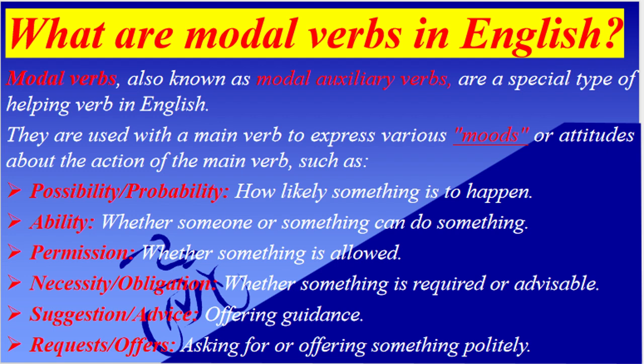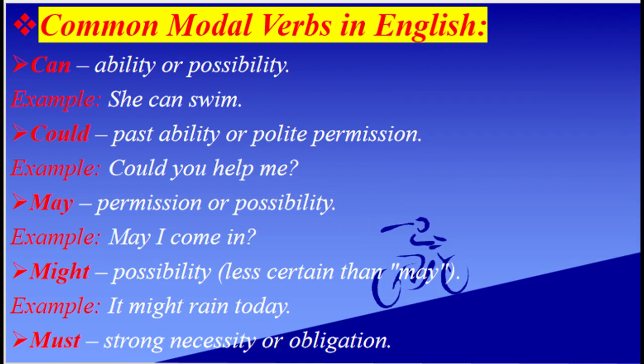What are modal verbs in English? Modal verbs, also known as modal auxiliary verbs, are a special type of helping verb in English. They are used with a main verb to express various moods or attitudes about the action of the main verb, such as possibility, probability, how likely something is to happen; ability, whether someone or something can do something; permission, whether something is allowed; necessity, obligation, whether something is required or advisable; suggestion, advice, offering guidance; requests, offers, asking for or offering something politely.